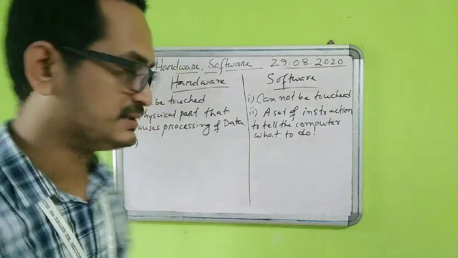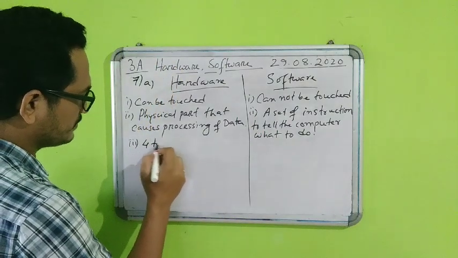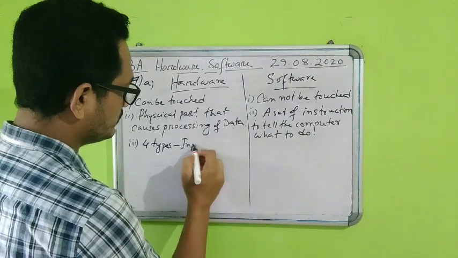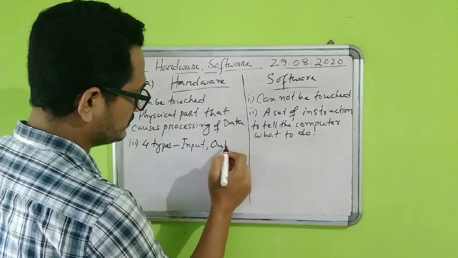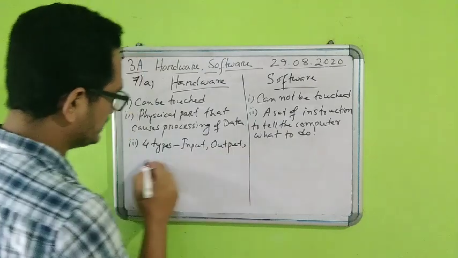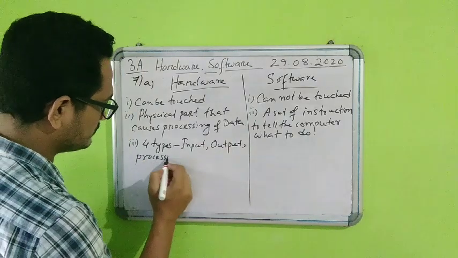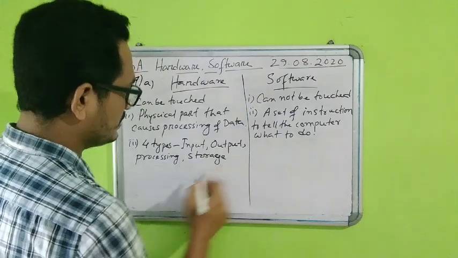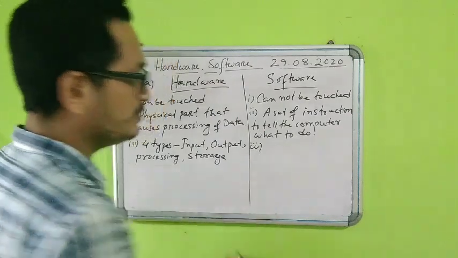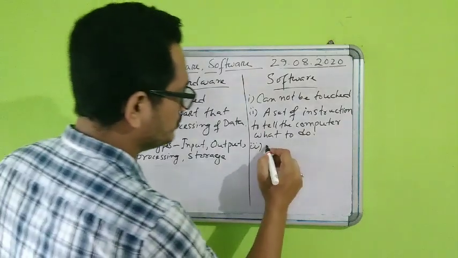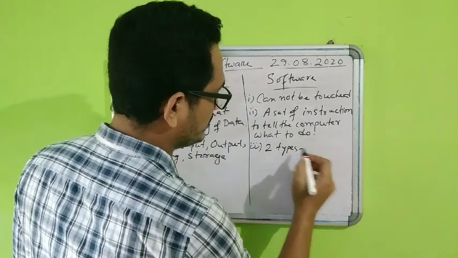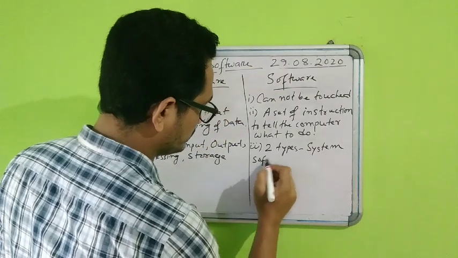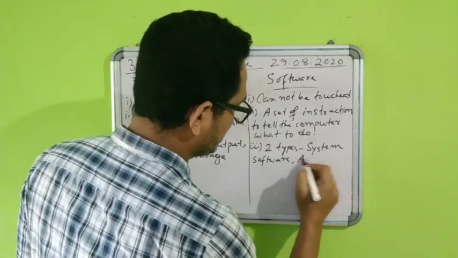Third difference, we can say hardware is how many types? 4 types, as we have discussed. And those 4 types are input, output, processing, and finally storage. But here in number 3 you will get software. We got 2 types, and those 2 types are system software and application software.